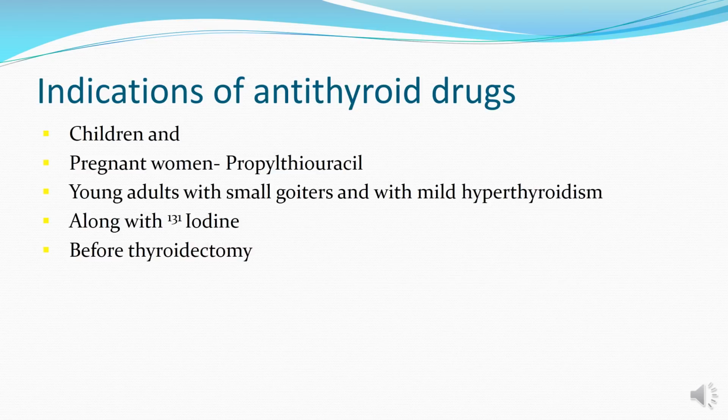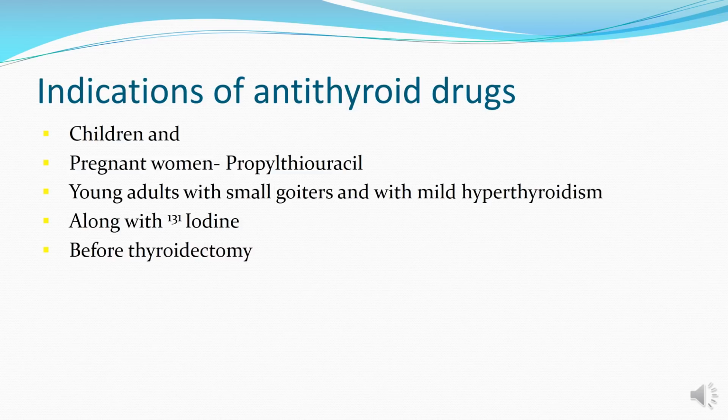In young adults with small goiters and patients with mild hyperthyroidism, the antithyroid drugs suffice, and radioiodine is not required in such cases, as it can cause permanent destruction of the tissues. Also, these patients have high chances of remission with antithyroid drugs alone.